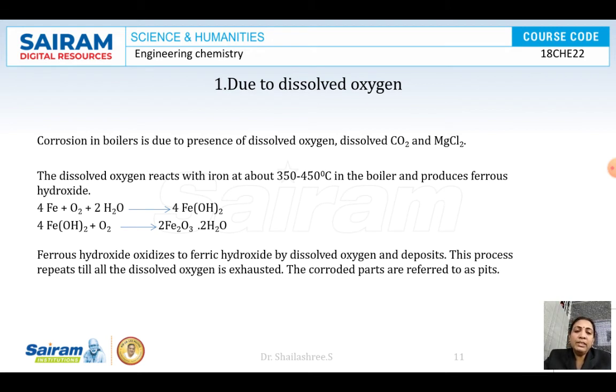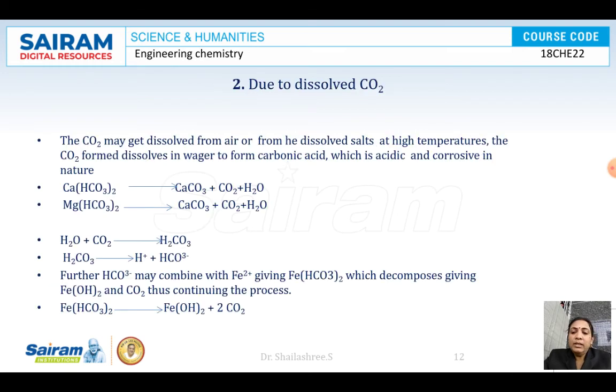And due to dissolved carbon dioxide, let us see how it gets corroded. Carbon dioxide may get dissolved from air or from dissolved salts at high temperatures. The carbon dioxide formed reacts with water to form carbonic acid. These reactions we discussed previously also. Calcium bicarbonate, if present, is converted to its carbonate with carbon dioxide and water.